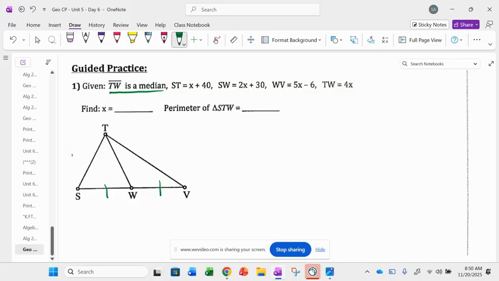Then it says that ST is x plus 40. It says that SW is 2x plus 30, that WV is 5x minus 6, and TW is 4x. We want to solve for x. Leilani? 2x plus 30 is equal to 5x minus 6. Excellent. That's exactly what we're supposed to do. Do you guys see how we mark these two segments congruent? Because those two segments are congruent, we can now say 2x plus 30 has to equal 5x minus 6.